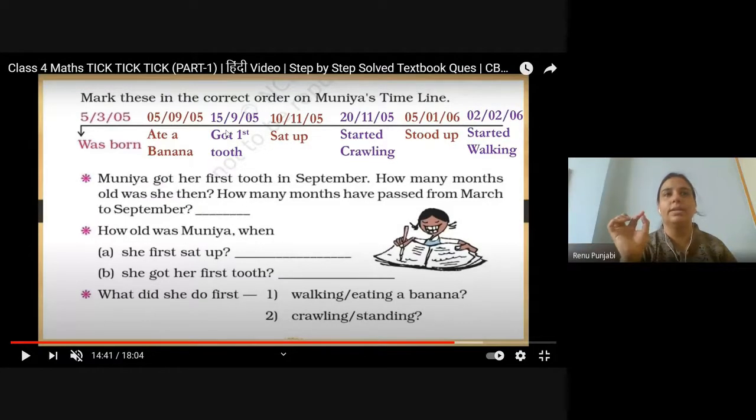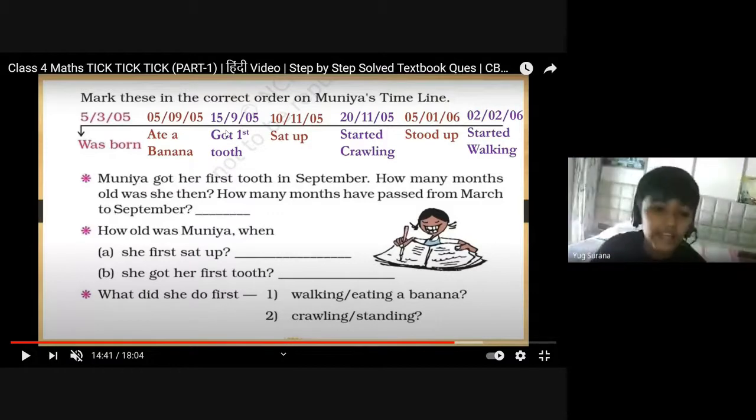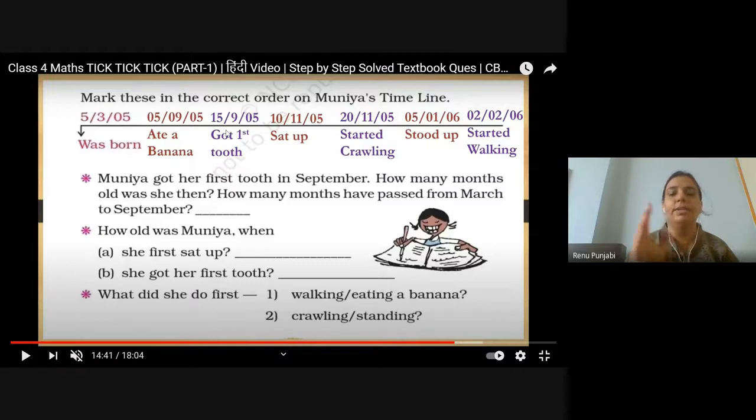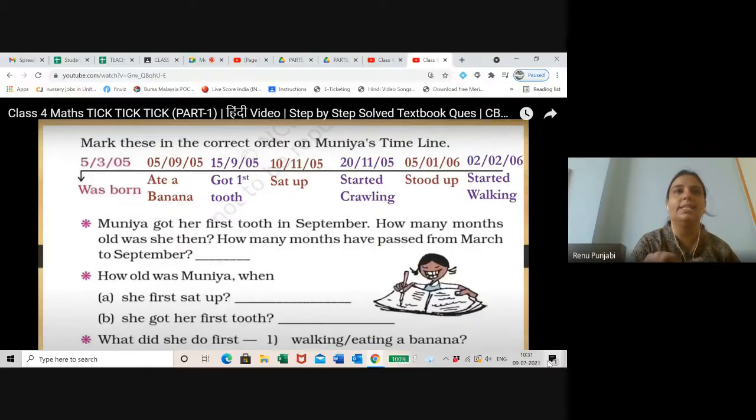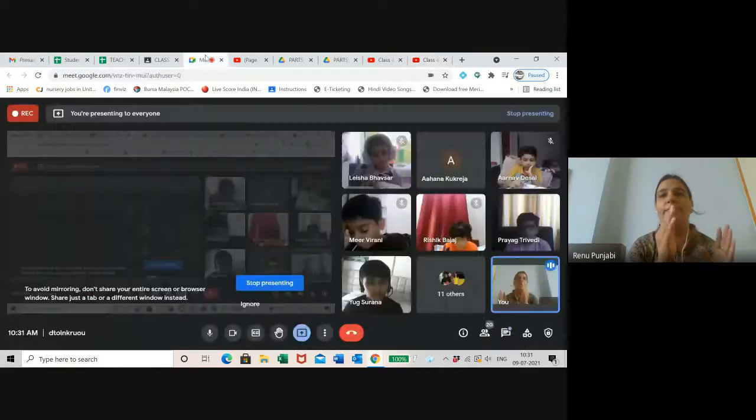Ma'am, 9 months, 10 days. 5th March to 5th April will be 1 month. Children, जो चीज जिस डेट पे खत्म होती है उसी डेट से स्टार्ट होता है. Like for example, हम 1 month कैसे काउंट करते हैं?